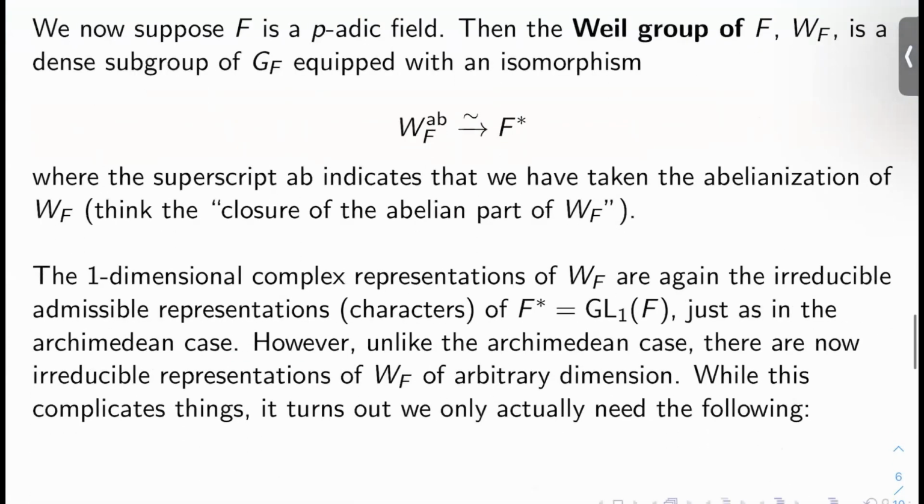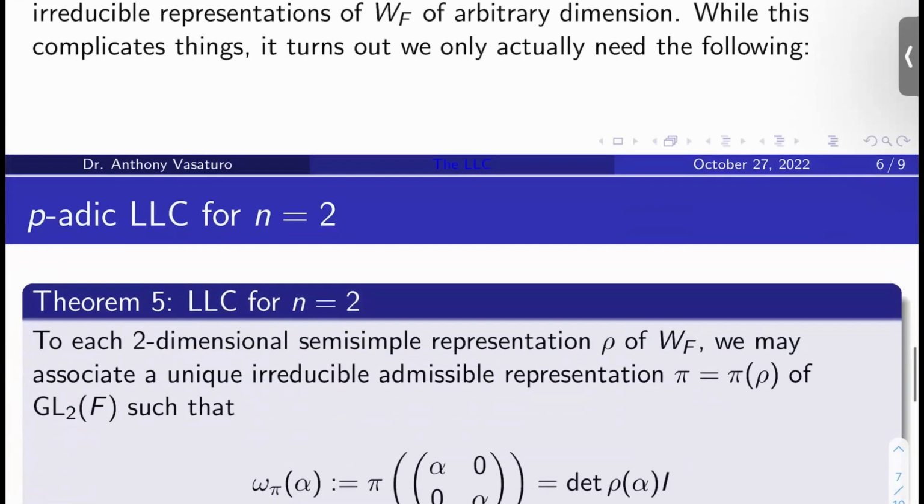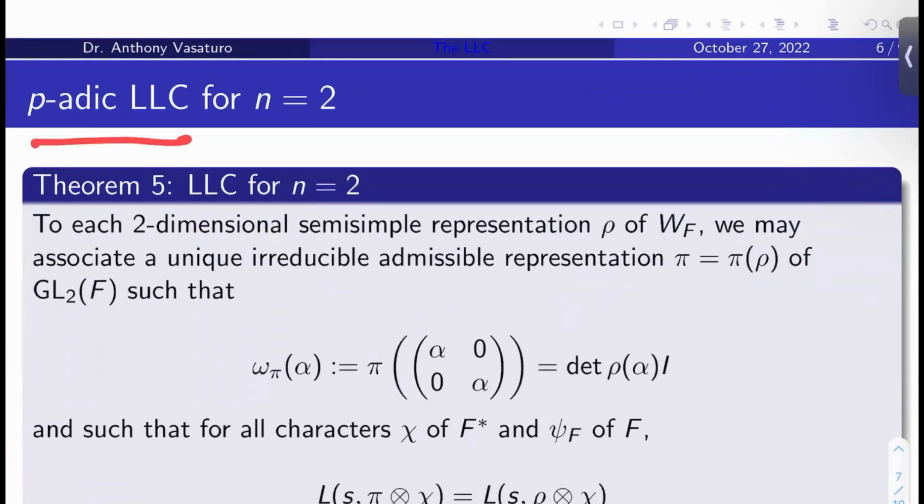Okay, so what are the one-dimensional complex representations of the Weil group here? There again, just the irreducible admissible representations, the characters if you like, of F star, which is thought of as GL1 of F. Just as in the Archimedean case, it's the same thing. But unlike in the Archimedean case, there are now irreducible representations of the Weil group of arbitrary dimensions. This does complicated things, but it turns out for us we don't need the general theory. We only need the following. I'll give you p-adic LLC for n equals 2.